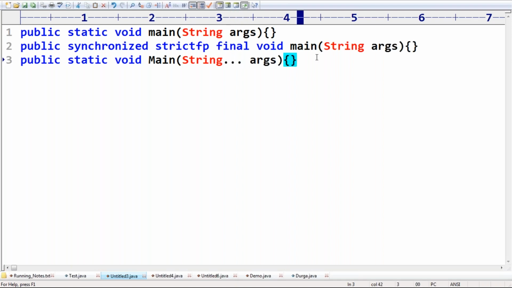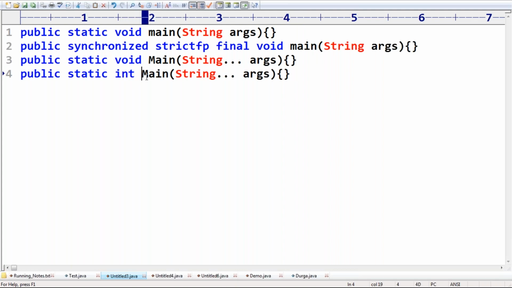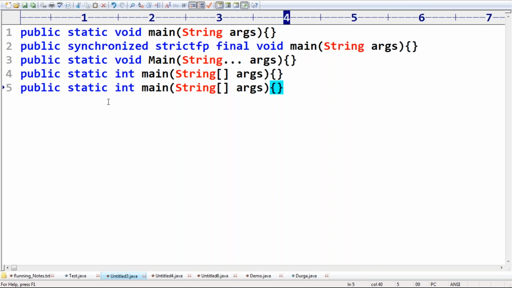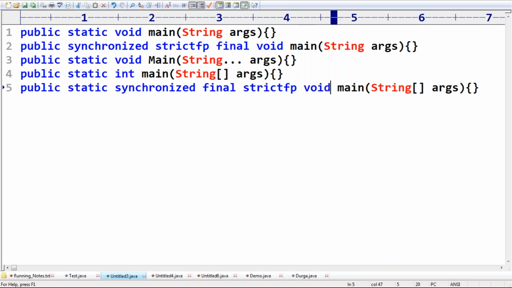Next, public static int main string array args. Next, public static synchronized final strictfp void main string array args or string dot dot dot args.